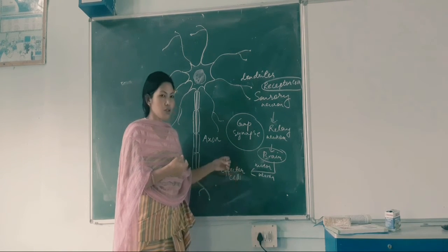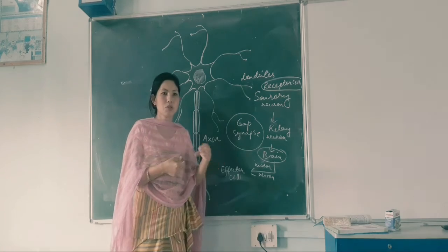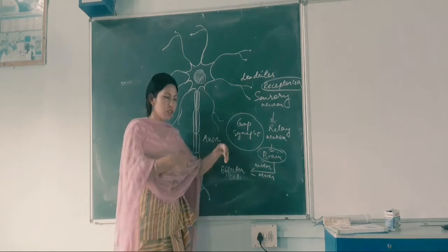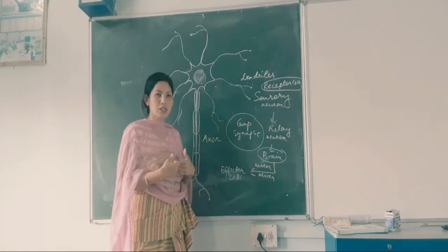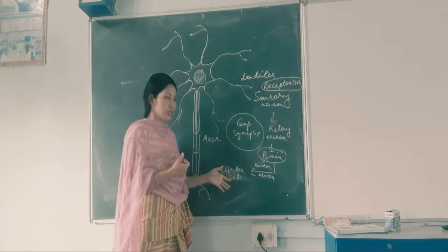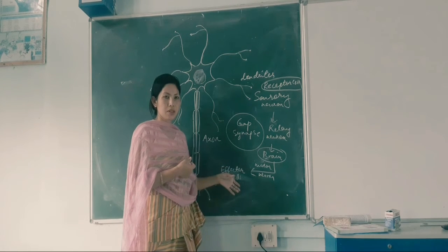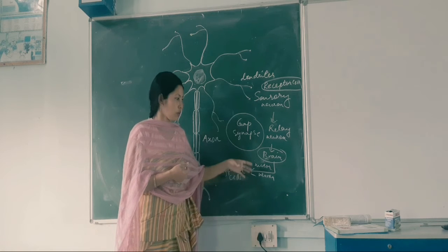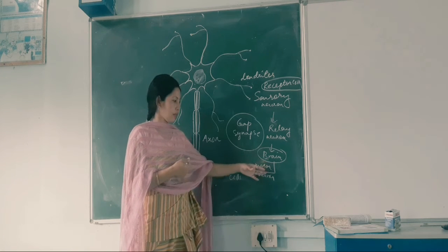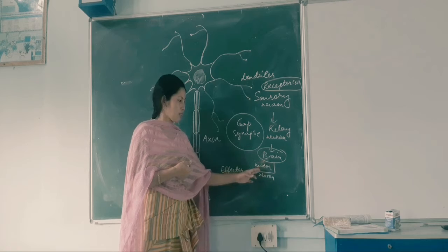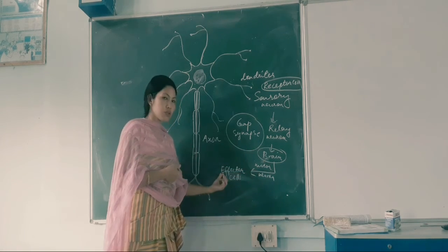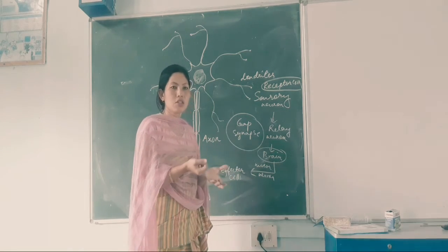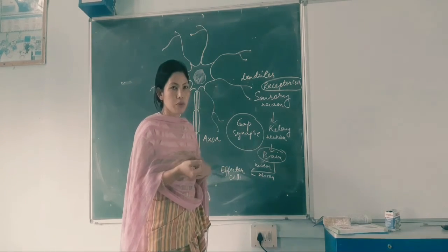Muscle contraction means the voluntary muscles, which move according to our conscious will, right? So how do they move? Because I want my hands to move, so I will make them move. So how does it move? The signal comes from the brain, right? And the effector cells will act accordingly. Whatever the brain interprets, the message is sent to the motor neuron and finally to the effector muscle cell, and the muscle will move. Finally, what action do you have to take? You have to move, right?